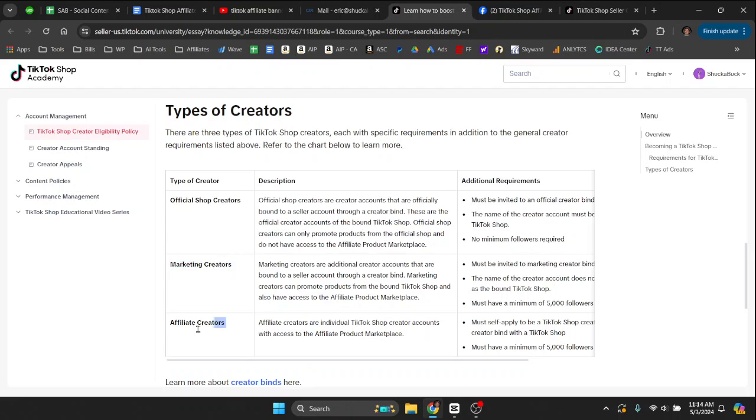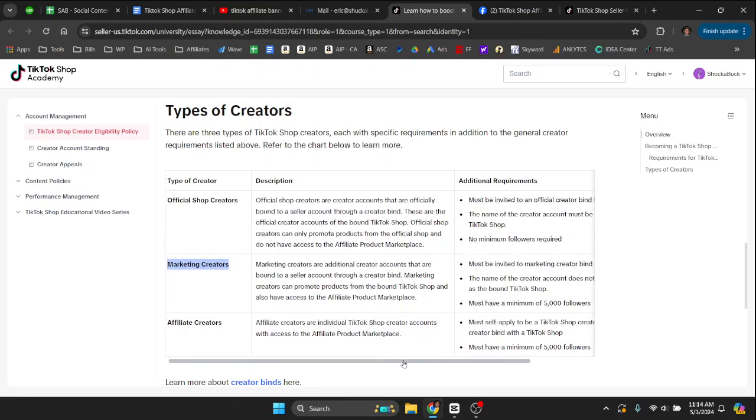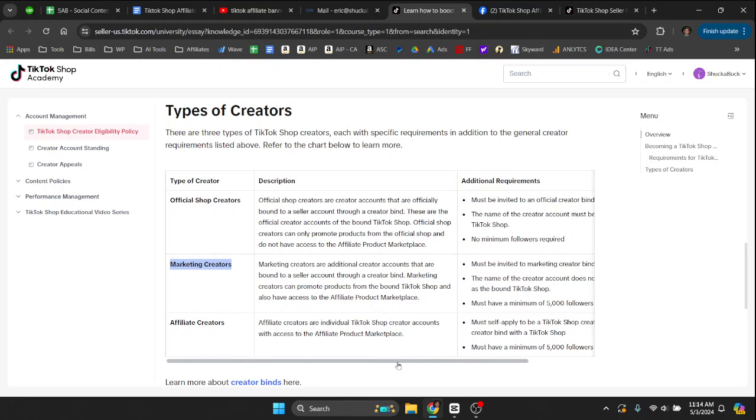Now, with an affiliate creator account, I think that's going to be a little harder because, one, you're going to have original content. You're going to have to post content a lot. It's probably going to have to be a seasoned account, meaning probably more than a month or two old. You're going to have to engage with that account. I think with a marketing creator account, you can literally create an account, post like 5 posts in a day, promote one of those posts, get to 5,000 followers really quickly, and then be invited by a TikTok shop creator as a marketing creator and be in the program in a few days.